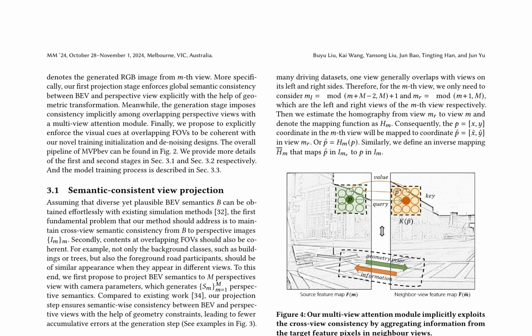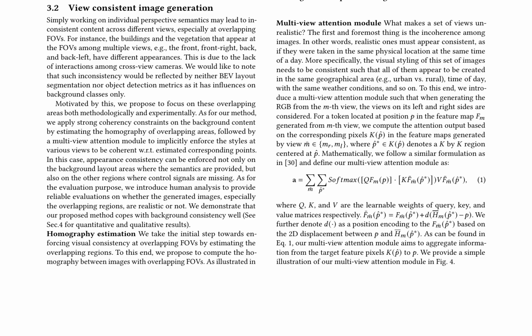They highlight the limitations of existing work, including MV diffusion, BEV gen, BEV control, and MagicDrive, which failed to generalize to more dramatic viewpoint changes or smaller overlapping areas, and do not conduct human analysis on image generation quality. MVPbev's method includes a novel training initialization and denoising design to explicitly enforce visual cues at overlapping FOVs to be coherent. The overall pipeline of MVPbev can be found in Fig. 2, with more details of the first and second stages provided in Sec. 3.1 and Sec. 3.2 respectively. The model training process is described in Sec. 3.3.